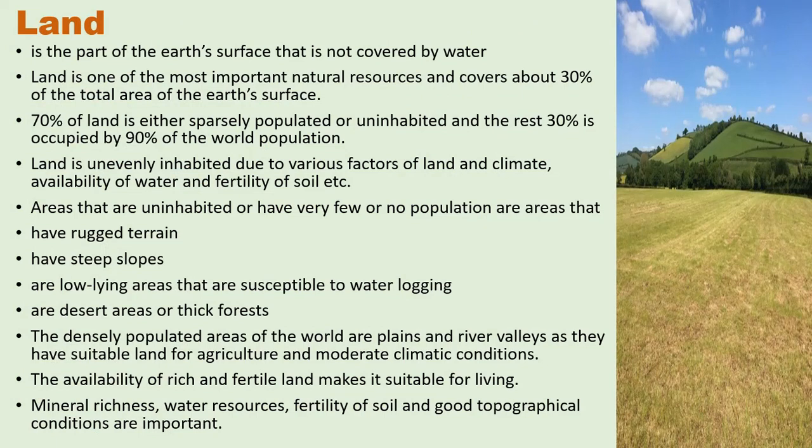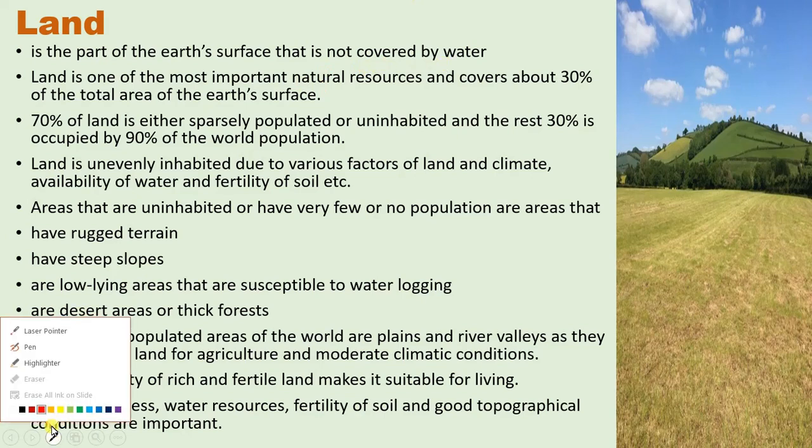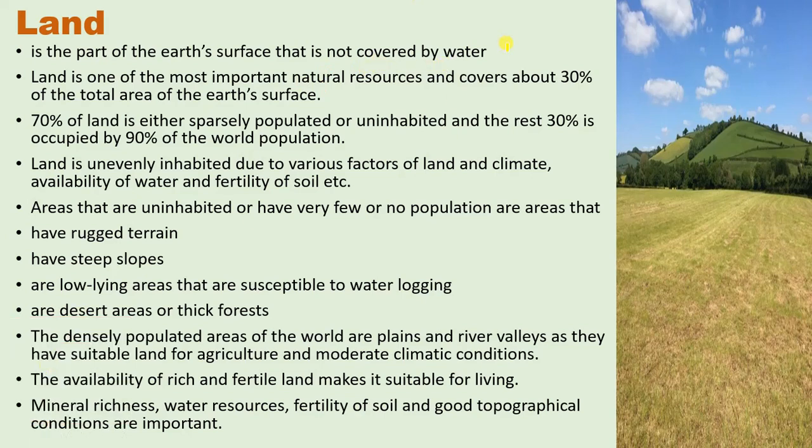Land. What is land? Land is the part of Earth's surface that is not covered by water. So students, this land is not covered by water. Land is one of the most important natural resources and covers about 30% of the total area of Earth's surface. As you know, three-fourths of Earth is covered by water, so according to that, 30% of land is available on the Earth's surface.